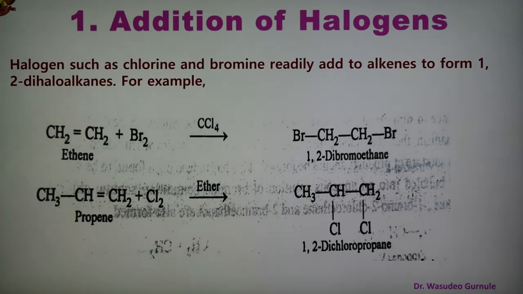Fluorine reacts with alkene very rapidly, and it is very difficult to control in the laboratory. Iodine does not react with alkene at ordinary temperature. The order of reactivity of addition of halogen to the alkene is: fluorine is more reactive than chlorine, chlorine is greater than bromine, and bromine is greater than iodine. So these are the reactivity order of these halogens: fluorine, chlorine, bromine, iodine. This is the first reaction, addition of halogen.